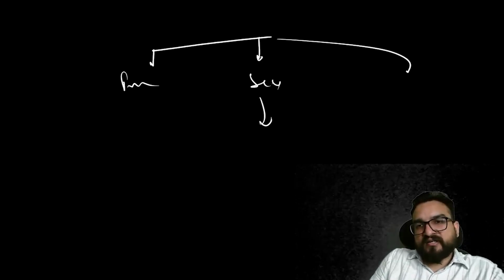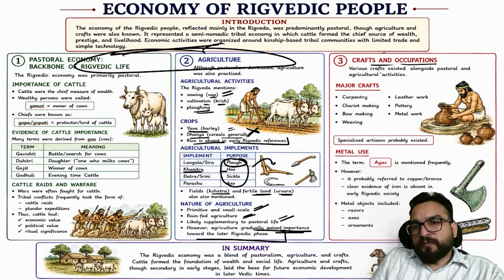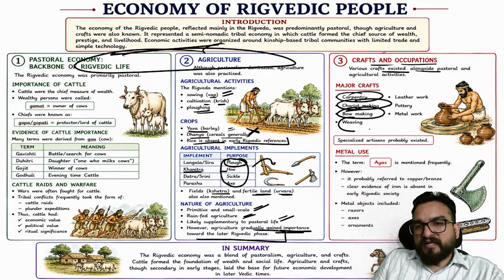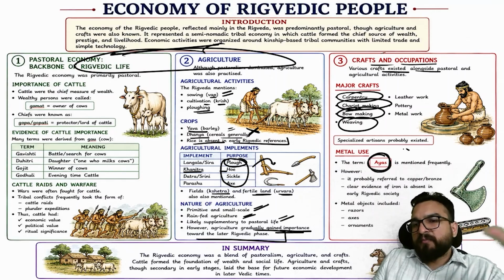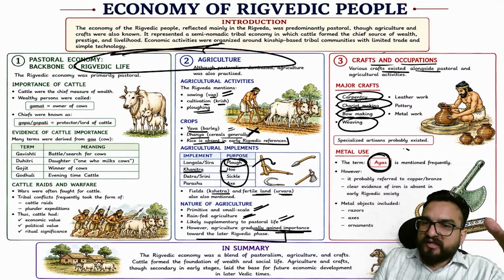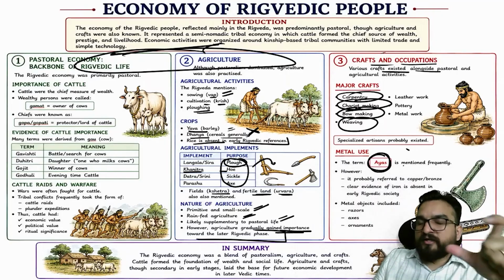Secondary means manufacturing and crafts related, and tertiary is trade related, right? Crafts and occupation: various crafts like carpentry, chariot making, bow making, and weaving were there. Was metal use there? Yes, ayas. But iron particularly is not mentioned in the Rig Veda, right? So ayas is related to metal but not related to iron.